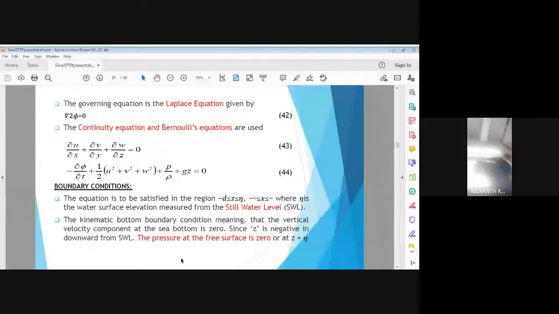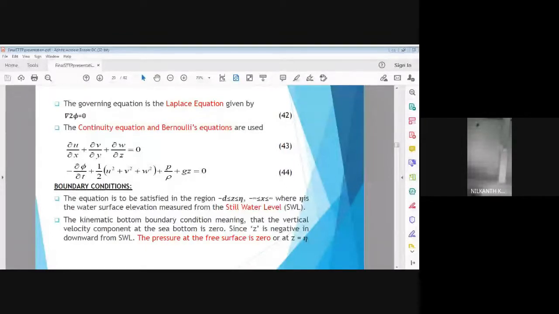This particular equation is satisfied for a flow domain with x coordinate ranging from minus infinity to plus infinity. So there is no limit on the negative x coordinate, and there is no limit to the positive x coordinate for an ocean body.